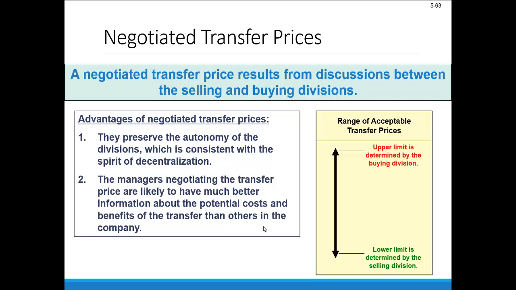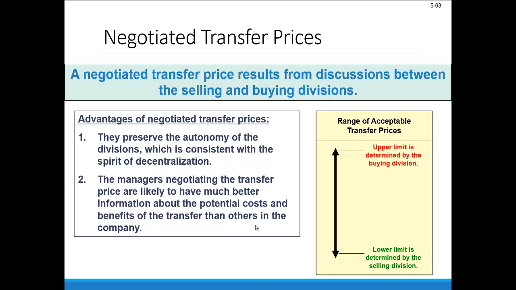Advantages of taking this approach to setting transfer prices is that they, at least in theory, preserve the autonomy of the divisions, which is consistent with this idea and spirit of decentralization that we discussed. We've got the two managers coming together, controlling their own part of the world and working together to figure out a reasonable transfer price.